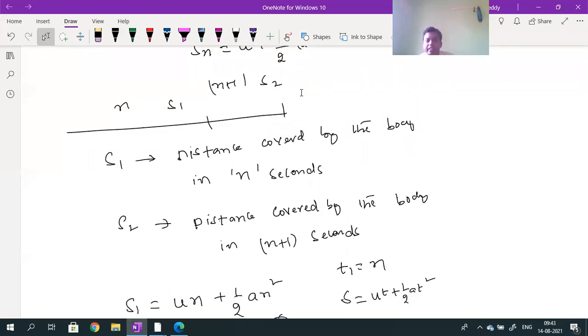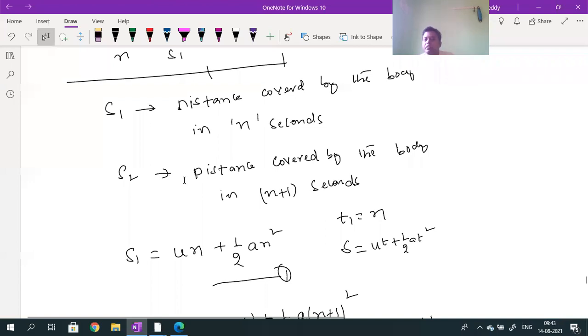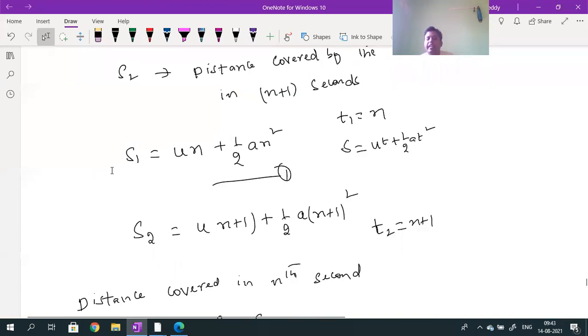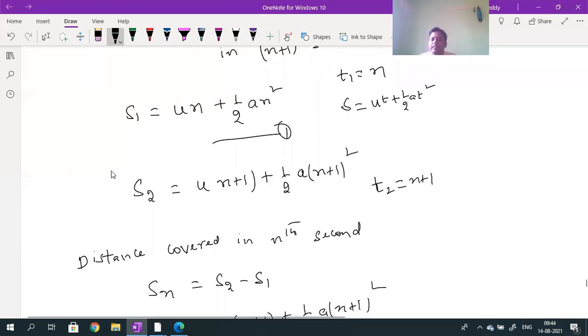A body travels a distance S1 in n seconds of the journey. Distance traveled by the body is S2 in n plus 1 seconds of the journey. So what is S1 value? Substituting t equal to n in the S equal to ut plus half a t square formula, I will get S1 value: u into n plus half into a into n square. The second time, t2 value is n plus 1, then S2 value is u into n plus 1 plus half into a into n plus 1 whole square.